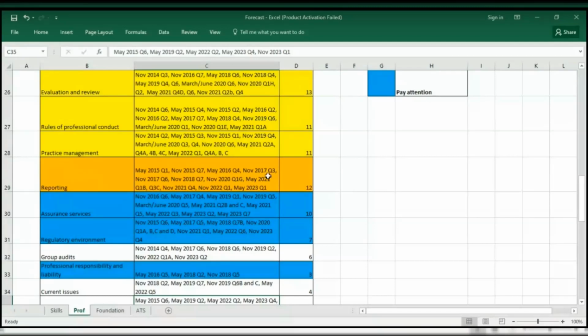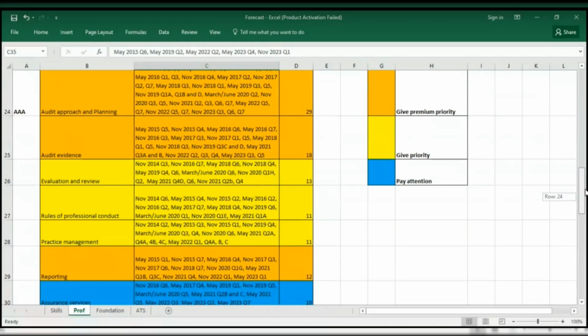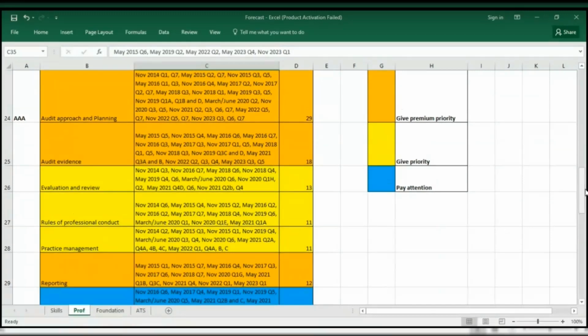Now once you're done with the topics you should give premium priority to, you should move to the topics in yellow. These are the topics you should give priority to. The first in this category is your evaluation and review. This has been examined 13 times from November 2014 to November 2021.